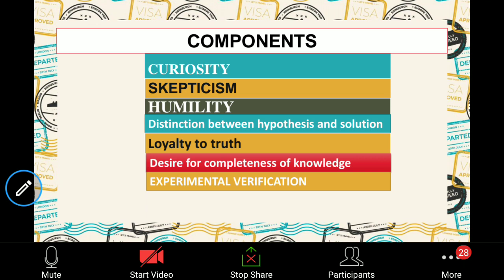Next is loyalty to truth. You have to stick to the truth, whatever the experiment may be. Whatever result you get, you have to accept it. Then, desire for completeness of knowledge. Like the example I gave you of lime water turning milky, which is nothing but passing carbon dioxide through it.